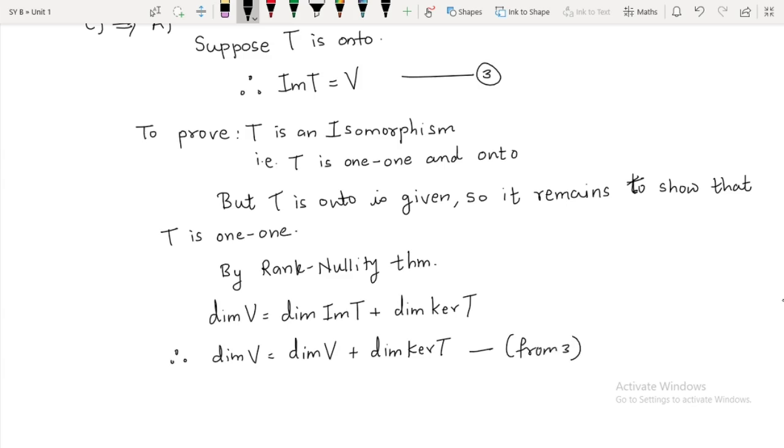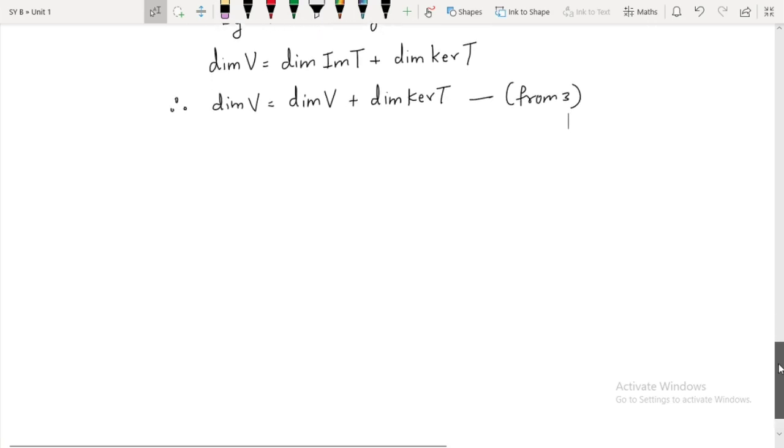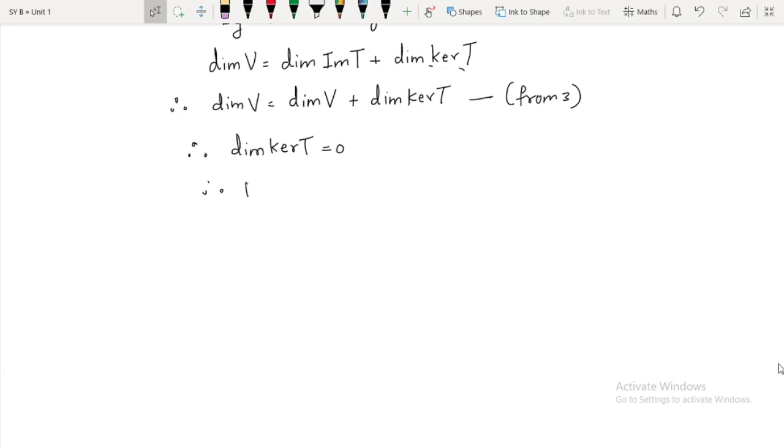Therefore what is dimension of kernel of T? It is 0. Now since dimension of kernel of T is 0, kernel of T is singleton 0. Now since kernel of T is singleton 0, T is 1-1.